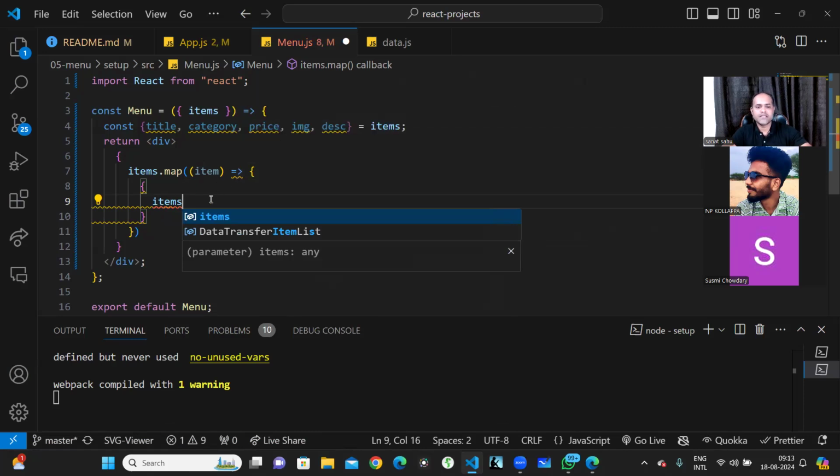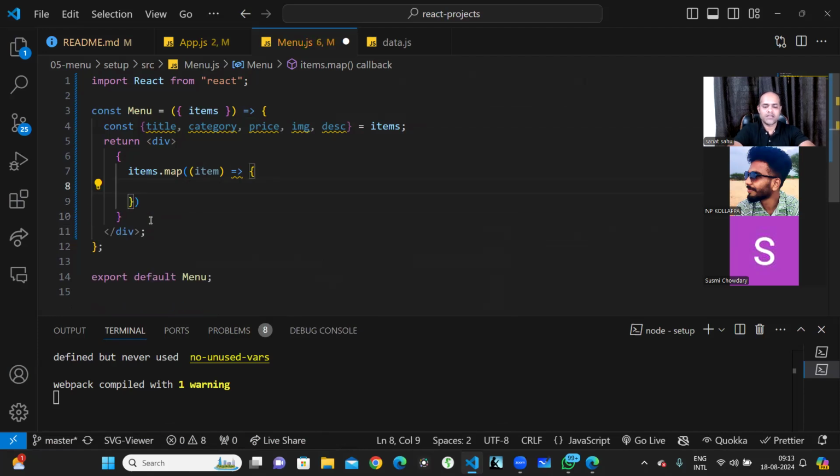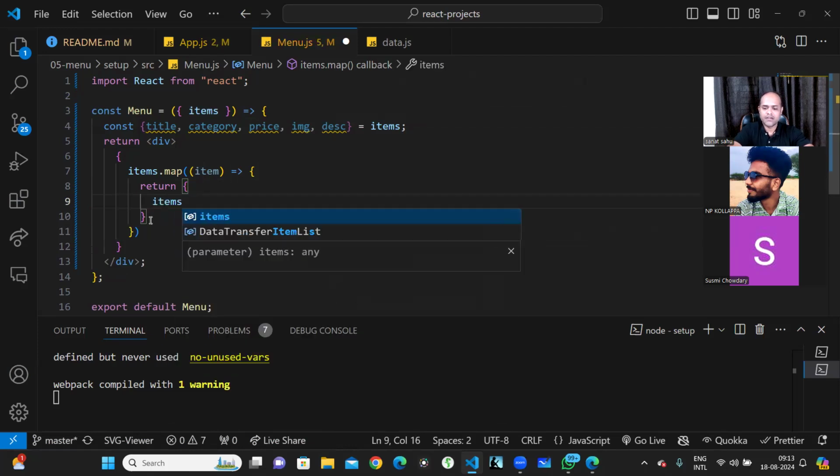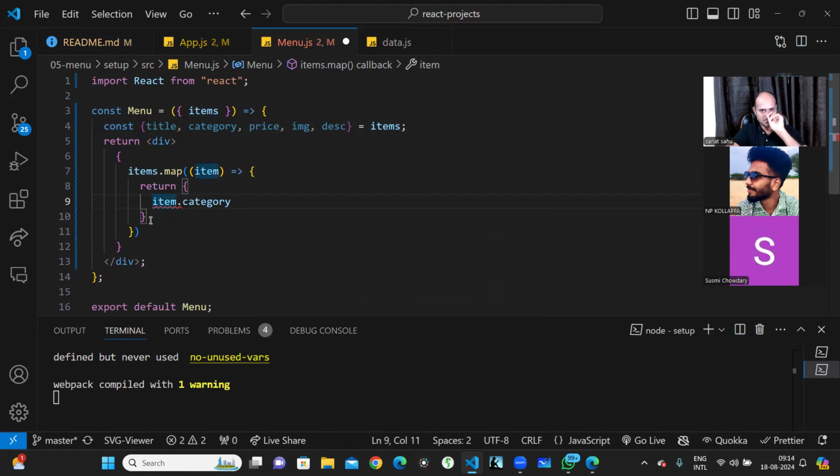It is expecting that you have to return something. So in this return, I am just writing item.category, not items, item.category is what it is expecting us to return. What is happening here?